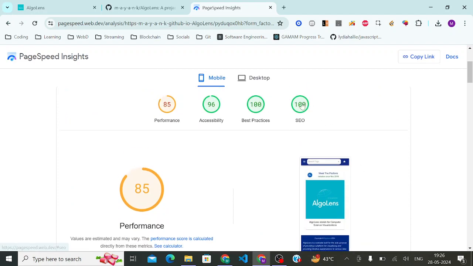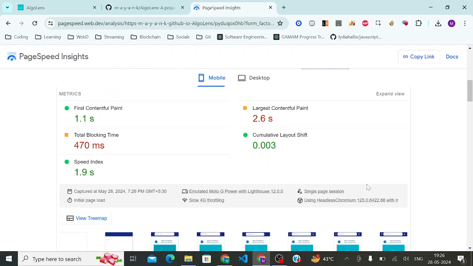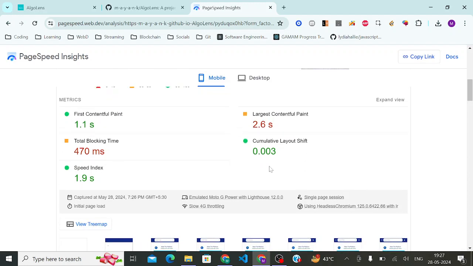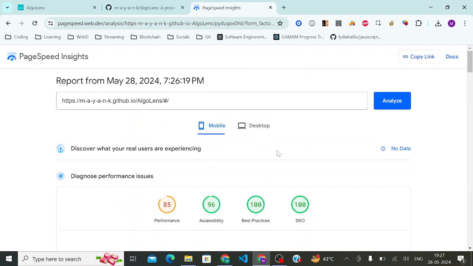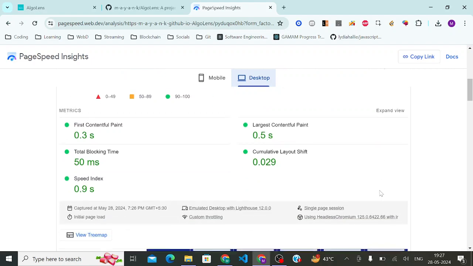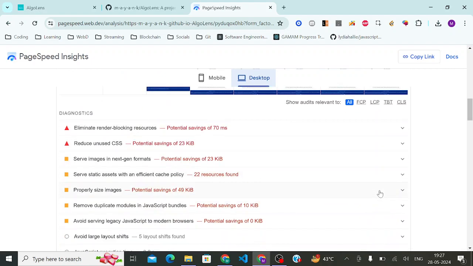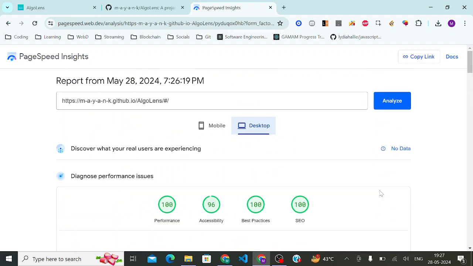I don't think SEO is good, but my search results, I don't have any real users on this platform, so maybe this is wrong. But yes, the total blocking time is good, the LCP is fine enough, speed index is good, FCP is good. I kind of optimized it in the last few weeks, and desktop performance is also quite good, like a 100 score. I applied a lot of learnings into it. I've used even some libraries like Bootstrap and React Strap and some Material UI, but still I'm able to get this kind of performance because it's a small scale project also, and I've done some optimization techniques also.